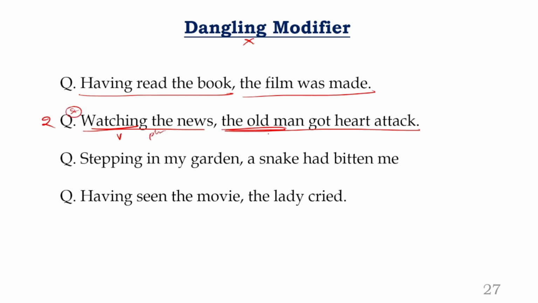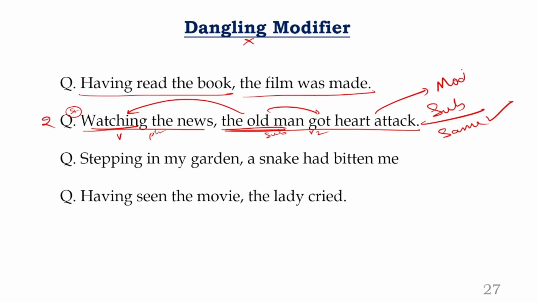The old man got heart attack. The old man is the subject and got is a V2. Who got heart attack? The old man. Who watched the news? The old man. Of course, both are the same. Old man watched the news. Old man got heart attack. Is the subject of the two sentences same or different? It is same. When the subject of the two sentences is same, that is called the modifier case. What is it called? Modifier.